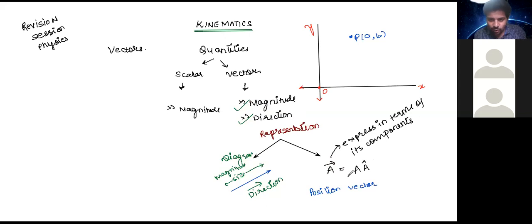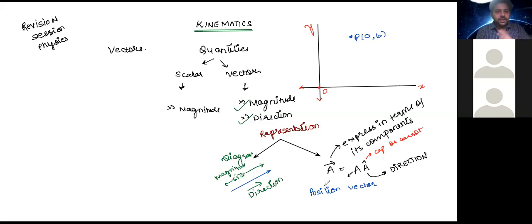This alphabet A is talking about magnitude. This alphabet A with this sign on the head of it is used to denote the direction. And this itself is called the unit vector. This A cap, and this sign is called cap or caret.